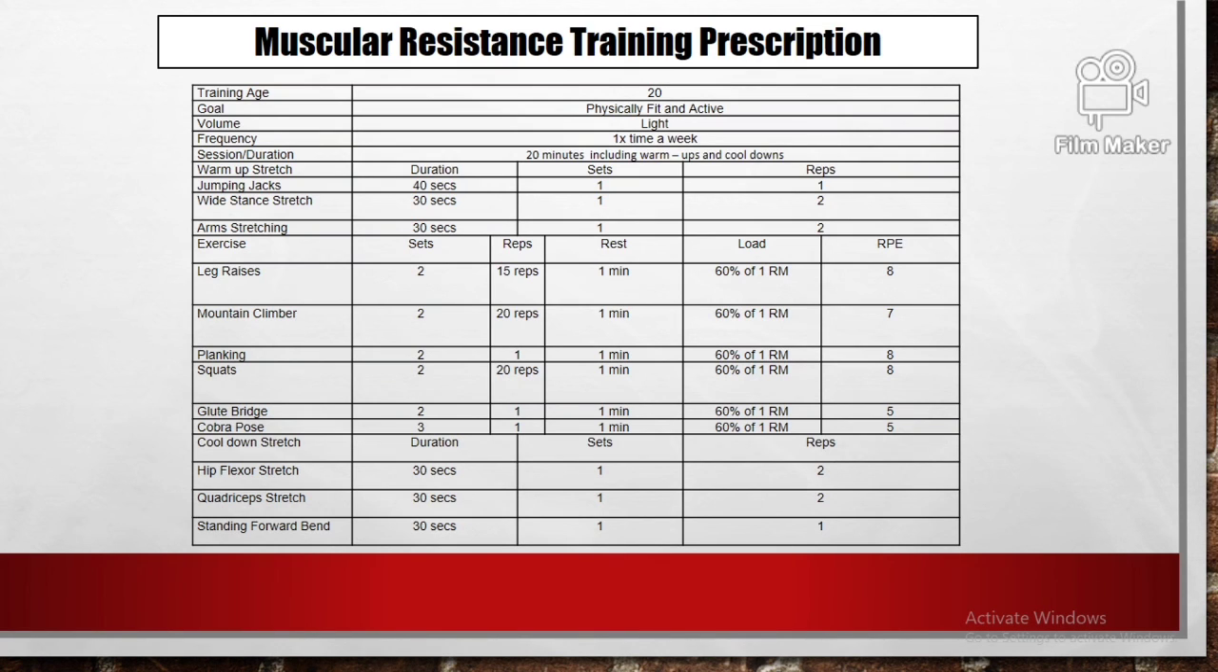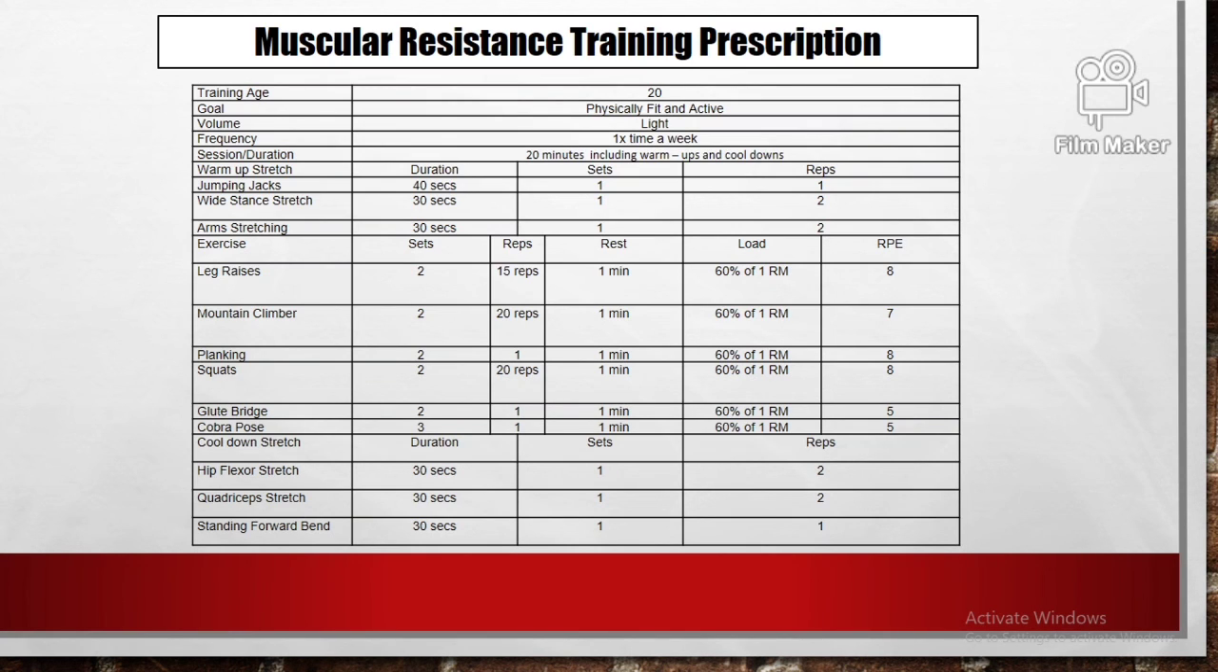Now, glute bridge will have 2 sets and 1 repetition, with resting time of 30 seconds to 1 minute on each set, load 60% of 1 RM, and the RPE will be 5. And lastly, the cobra pose will have 2 sets and 1 repetition, resting time of 30 seconds to 1 minute on each set, load 60% of 1 RM, and the RPE will be 5.